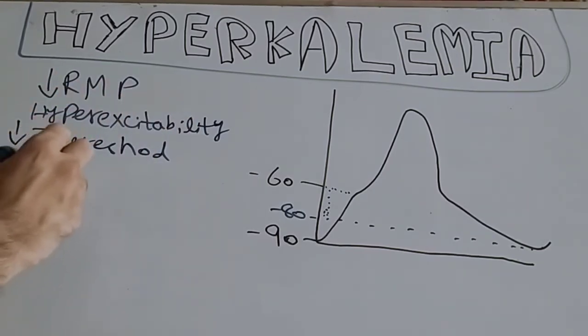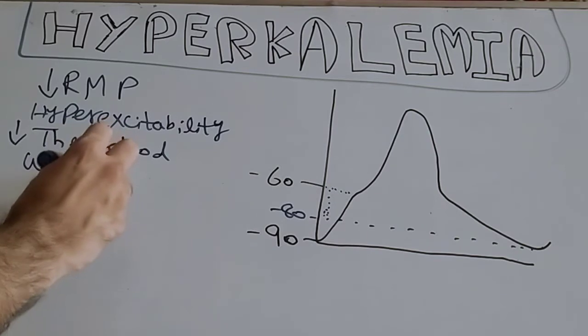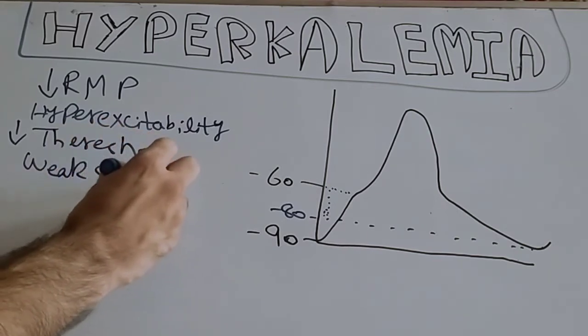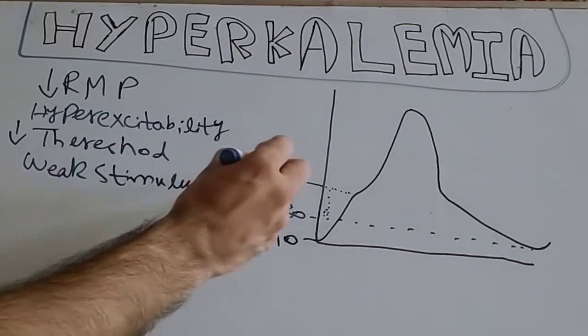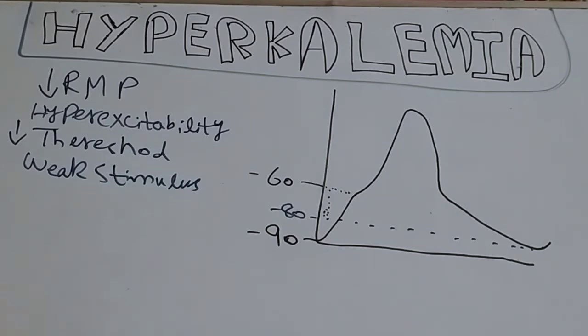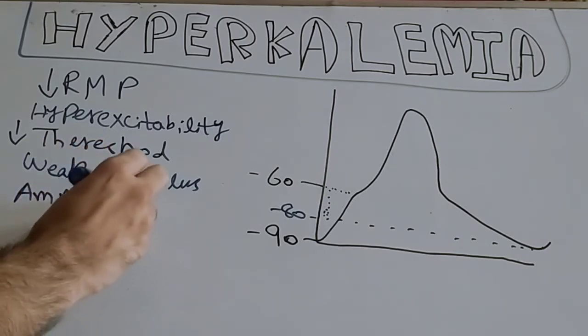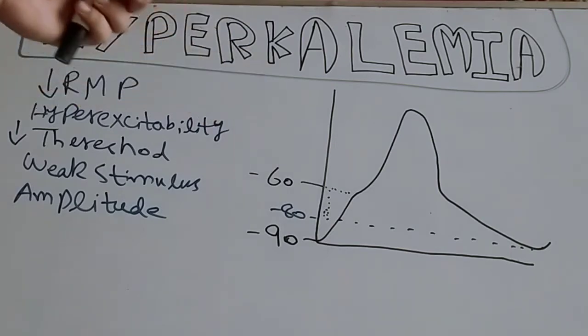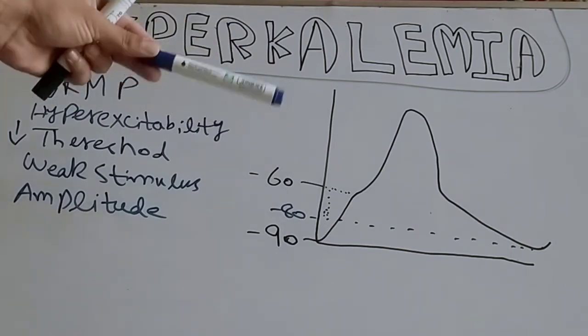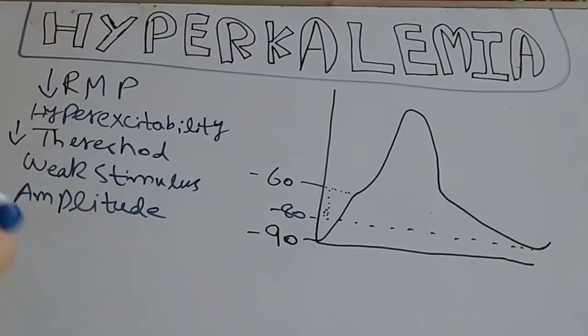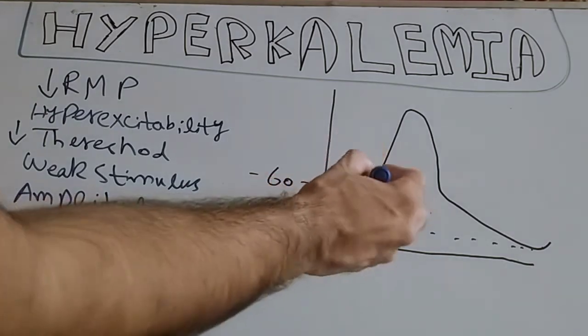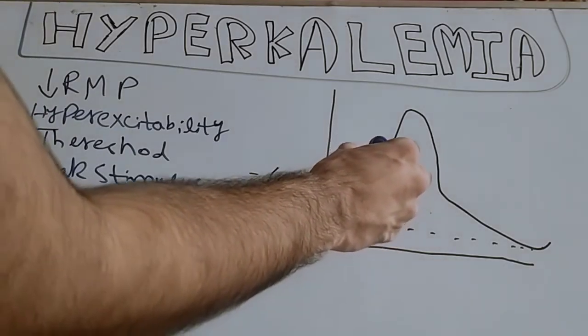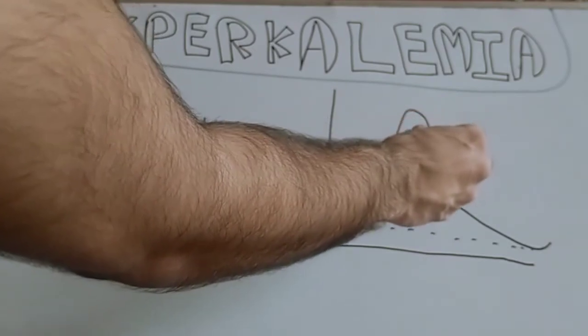The threshold would also decrease as the distance is very much less. And talking about the intensity of the stimulus, a weak stimulus would be enough to reach that value of threshold. Furthermore, talking about the amplitude: as a weak stimulus is enough to reach the threshold level, the amplitude would be very much less.